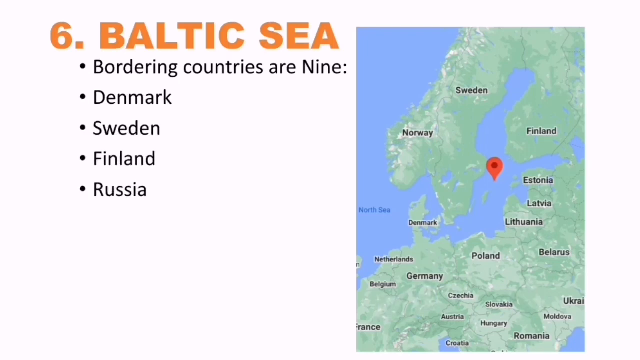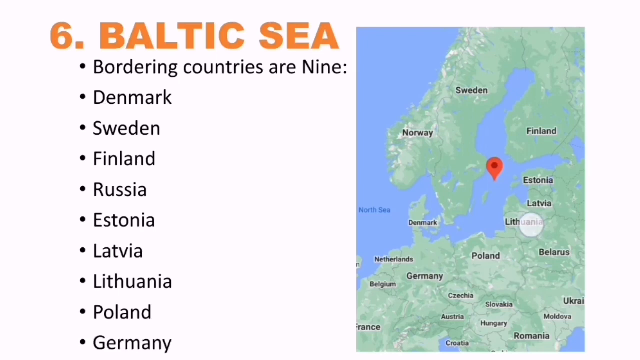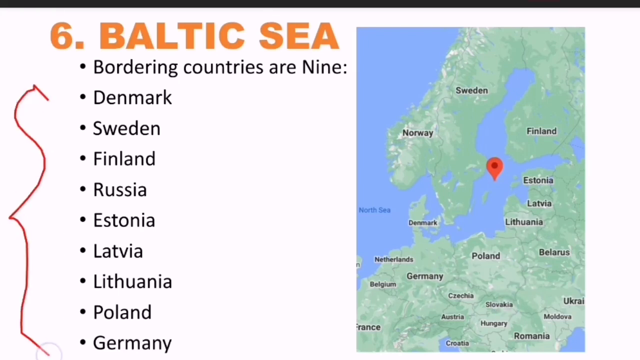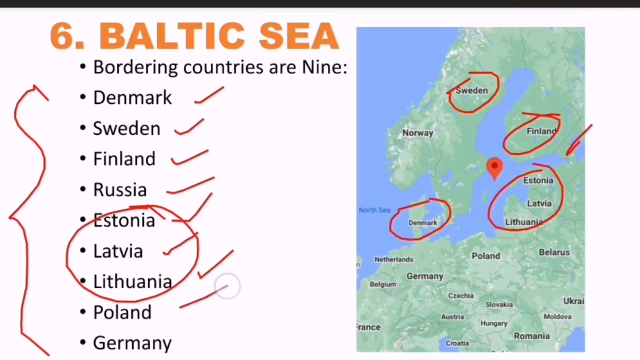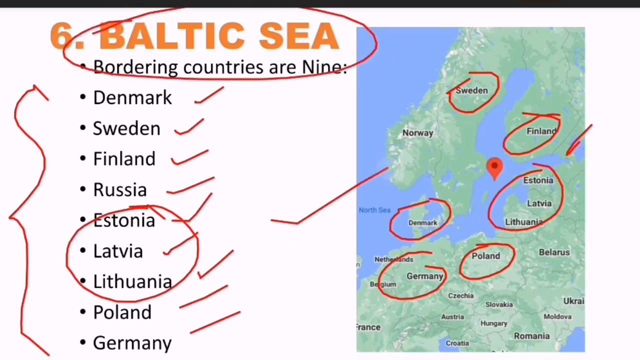It is bordered by different countries. I have given different names here. These are the bordering countries of the Baltic Sea. Denmark. Where is Denmark? This is Denmark. Sweden. This is Sweden. Finland. Russia. Russia from this side. Estonia, Latvia, Lithuania. These 3 are Baltic states. Poland and Germany. These are the bordering countries of the Baltic Sea. Very important, we can expect a question from this Baltic Sea.